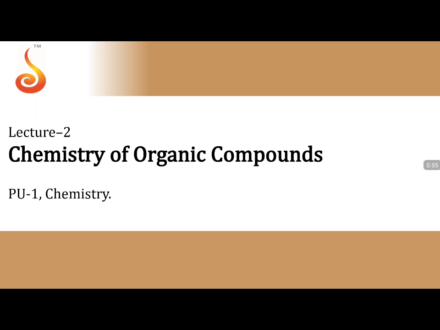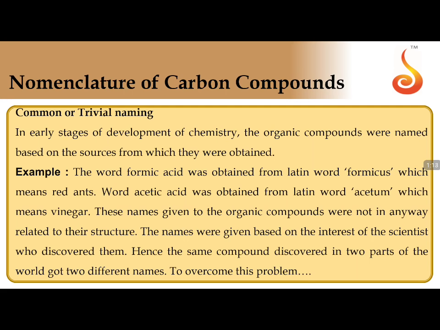And we have seen the importance or the nature of different functional groups, starting from alcohols, aldehydes, ketones, carboxylic acids, ethers, amines, etc. Today we are going to continue the lecture, taking forward the nomenclature, particularly the IUPAC nomenclature of organic compounds, comparing with common names and what should be the IUPAC name. So now, nomenclature of carbon compounds, the history of nomenclature, common or trivial naming.